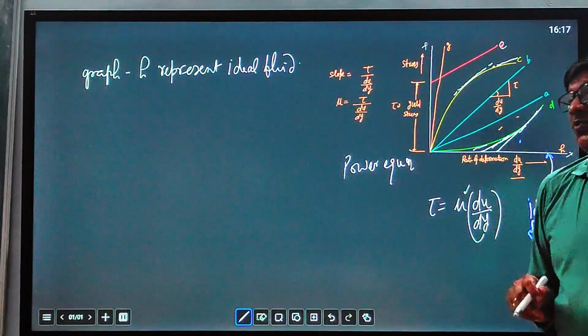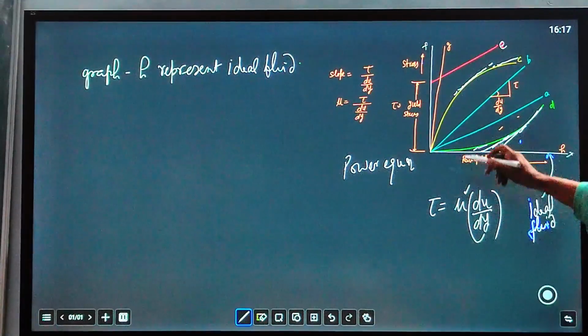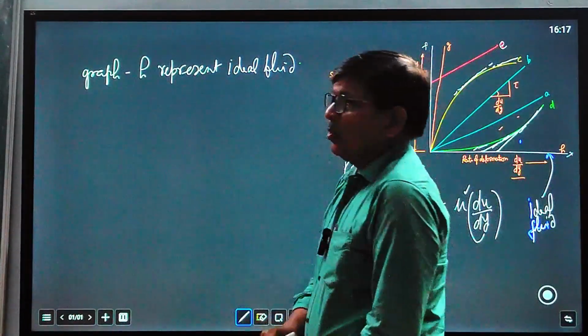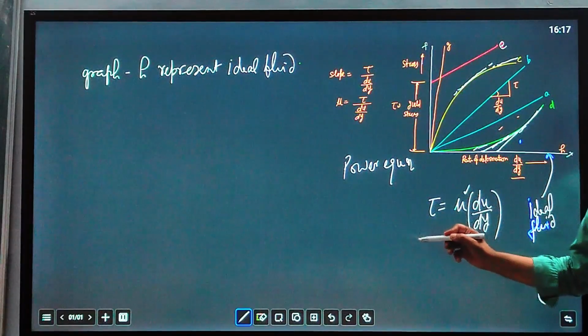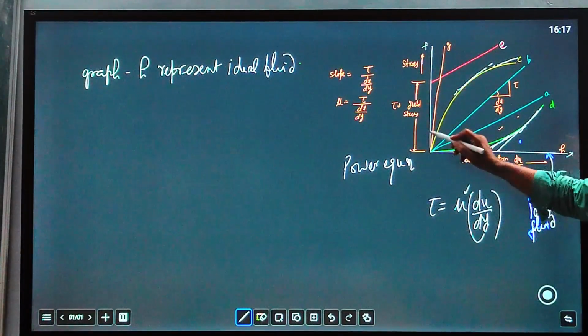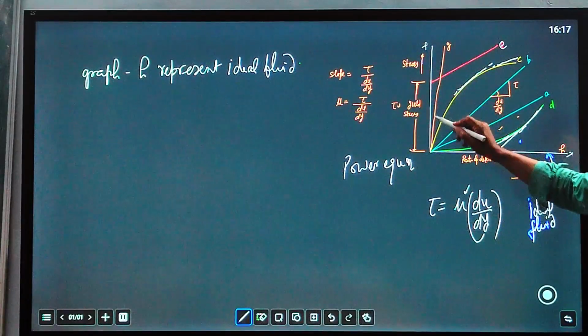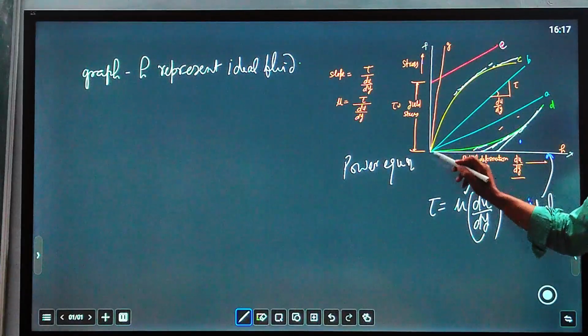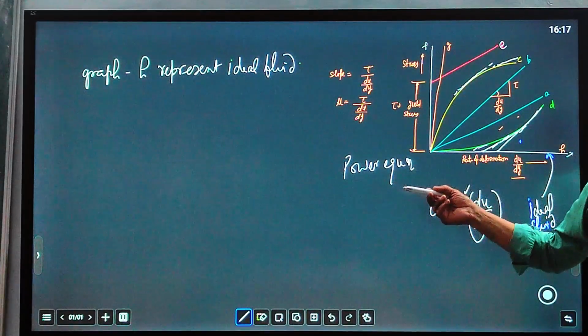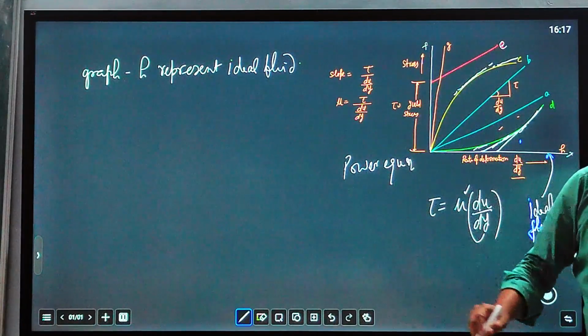So almost no ideal fluid exists. And for graph F, howsoever much stress is applied, there is zero rate of deformation. So this is an ideal solid. For an ideal solid, even if you apply infinite stress, there is no deformation, no strain will take place. So an ideal solid is also impossible.